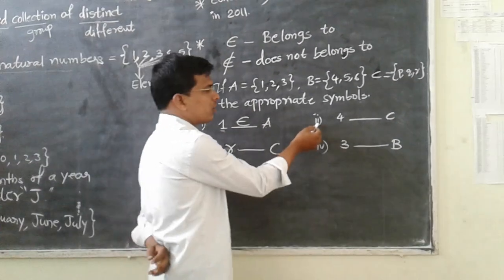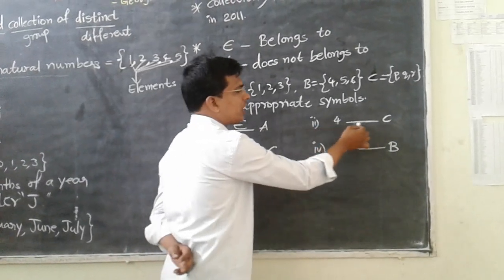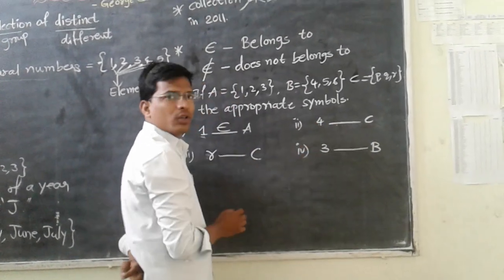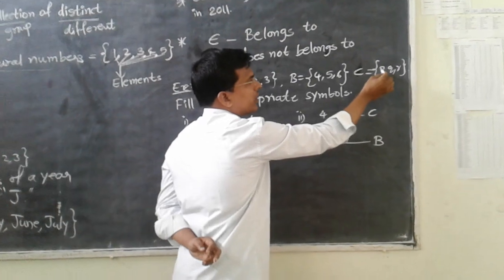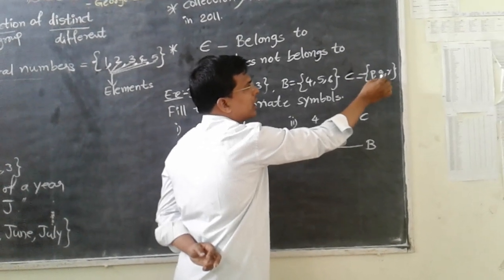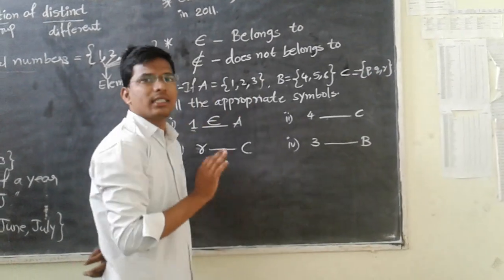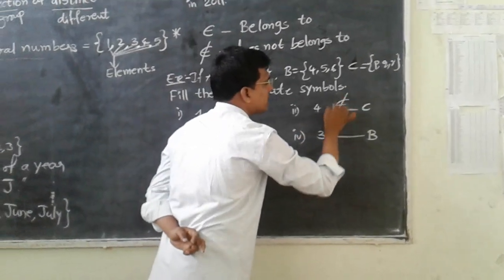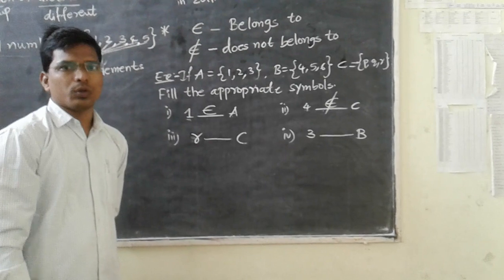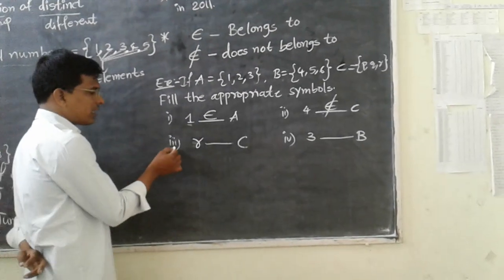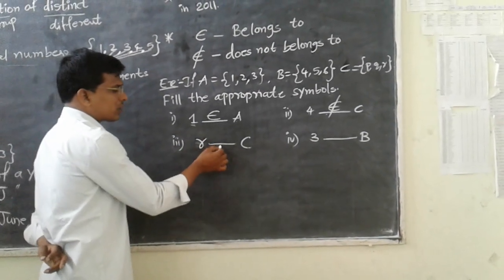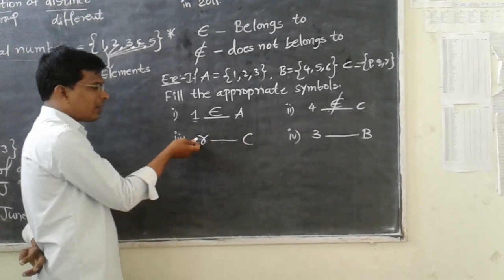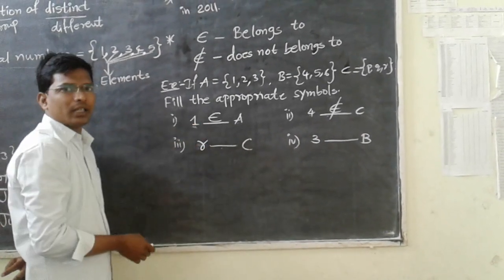Okay, next if you go to the second question, 4 dash C. In the set C, do we have the element 4? Look here. Set C has p, q, r only, but it does not contain the element 4. So that's why we fill in the symbol does not belong to. Okay, next third question, small r belongs to C. If the set C contains the element r, we can keep the symbol belongs to.